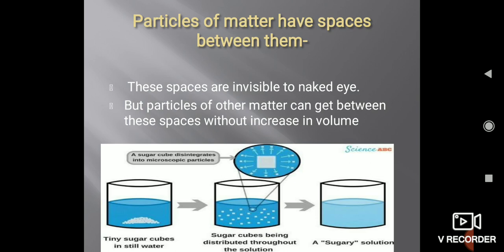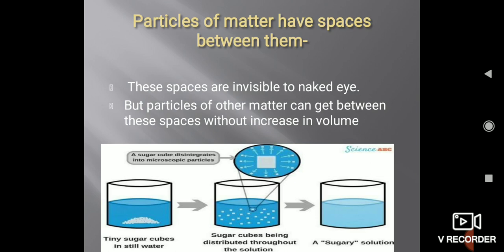It means the sugar crystals have been broken down into pieces, or small particles, which have occupied the spaces present between the water molecules. It means there are empty spaces present in the water which have been occupied by the sugar particles. That is why we are not able to see the sugar crystals.